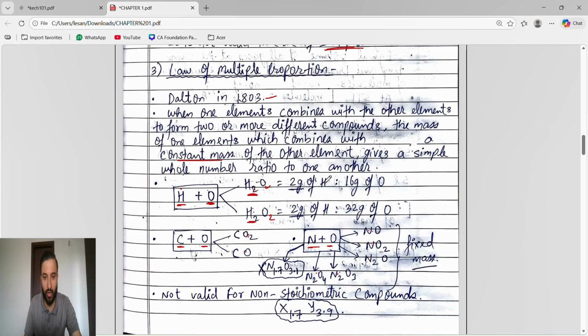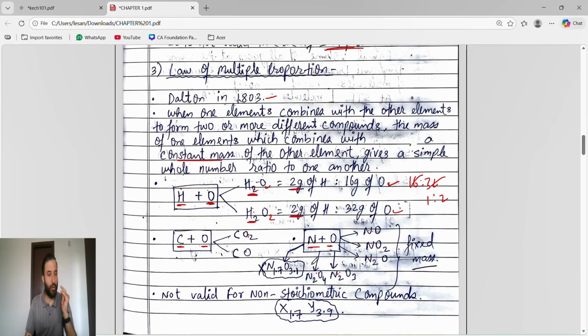You can see 2 gram of hydrogen reacts with 16 gram of oxygen, and again 2 gram of hydrogen reacts with 32 gram of oxygen. So the hydrogen mass is fixed and the oxygen mass is changing, giving a simple whole number ratio: 16 is to 32, which means 1 is to 2. That's it.